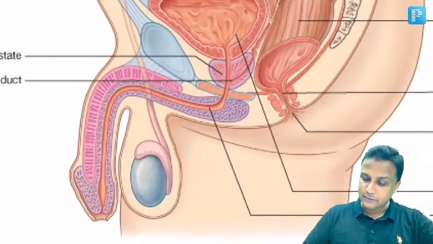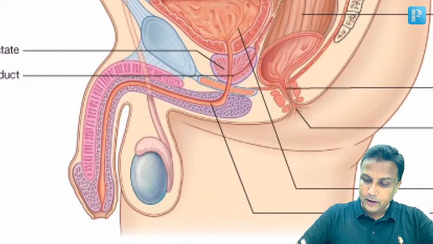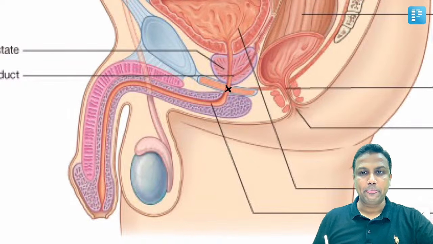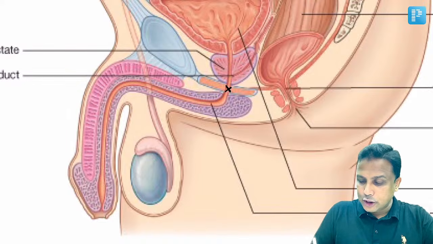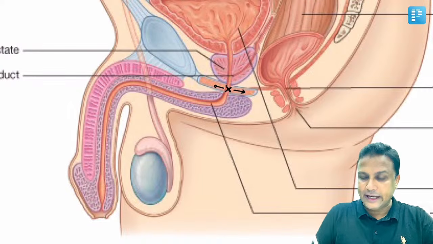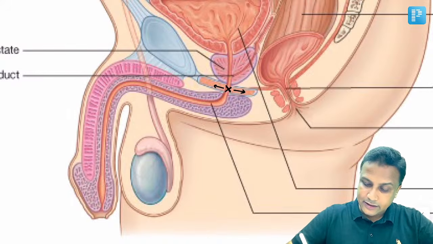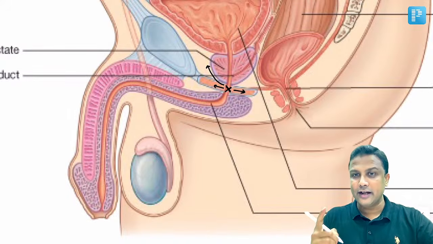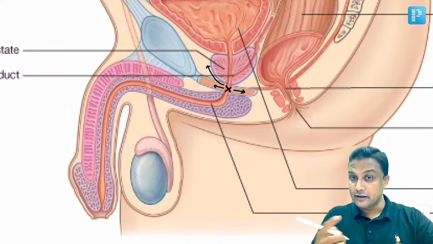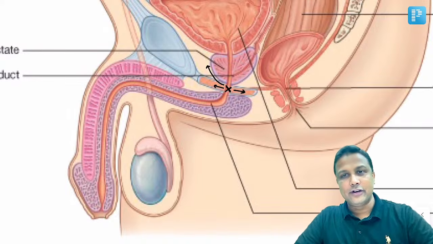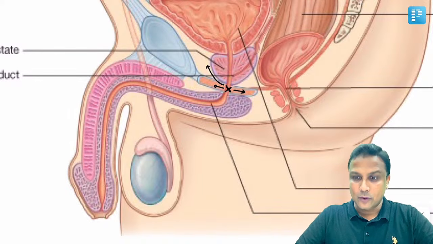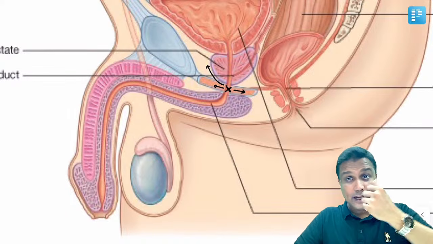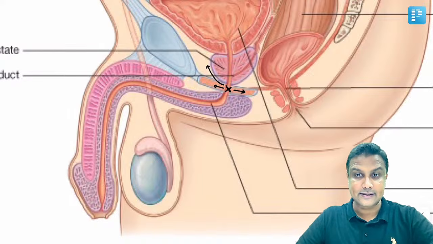Now please look at this diagram. Suppose the membranous urethra is ruptured. If the membranous urethra is ruptured, the urine will extravasate out into the deep perineal pouch. And then from here, the urine can even go into the space present around the neck of the urinary bladder, near the prostate gland. That space is referred to as the space of Retzius. So if the membranous urethra is ruptured, the urine will go into the deep perineal pouch and the space of Retzius.